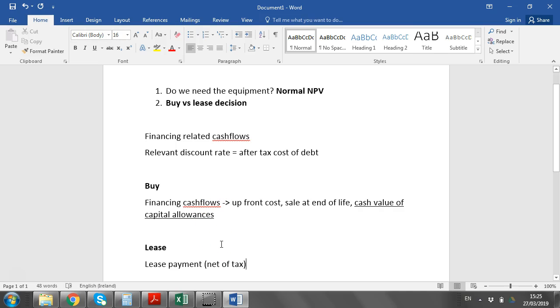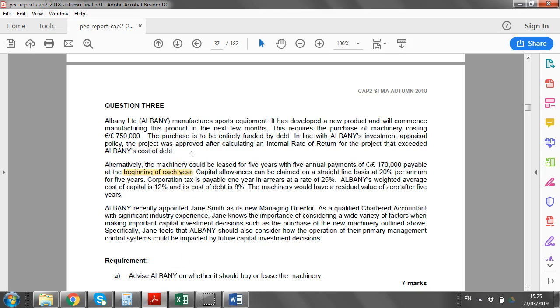What you want to choose is the one that's least negative, because that is the cheaper alternative. You've already decided, remember, you want the equipment. Now you have to decide what's the cheapest way of financing it. So let's go back here then, and let's look at the buy option first.